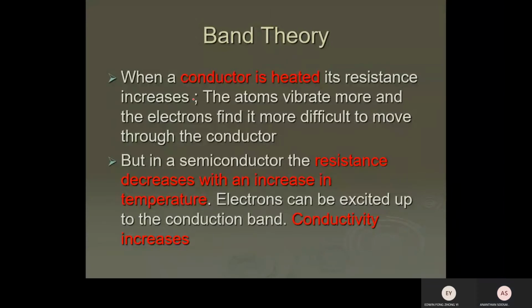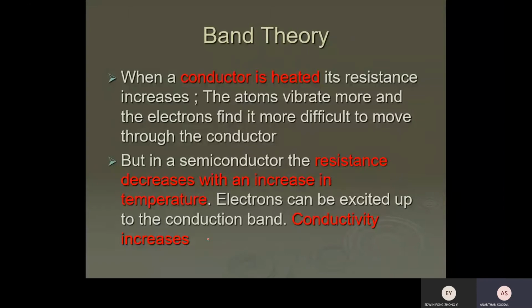But in a semiconductor, resistance decreases with increase in temperature. Why? The electron can be excited up to the conduction band, so conductivity increases. The charge density rises. Charge density never rises for a conductor, it's fixed. But charge density rises in a semiconductor when you apply sufficient energy. That's why resistance for a semiconductor drops when you heat it.